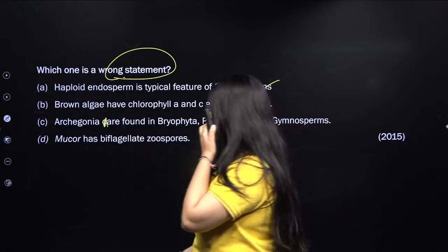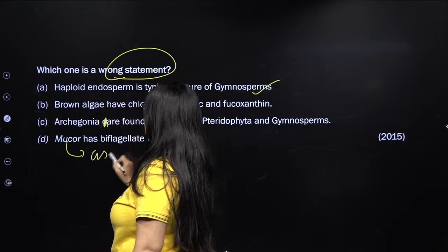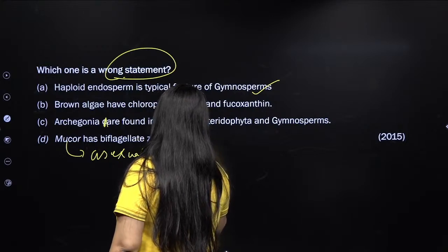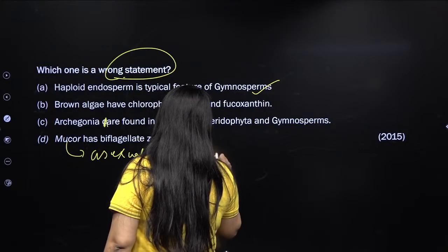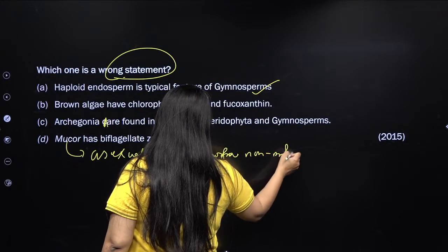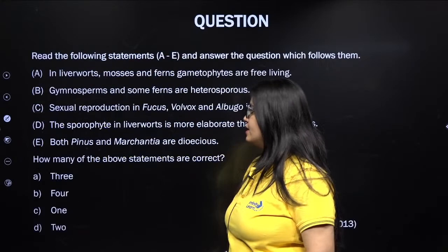Archegonia are found in bryophytes, pteridophytes and gymnosperms. That's absolutely correct. And Mucor has biflagellated zoospores. No, Mucor actually reproduces asexually via aplanospores, which are non-motile in nature. I hope you get that. So that's why this is the wrong one. Next question.